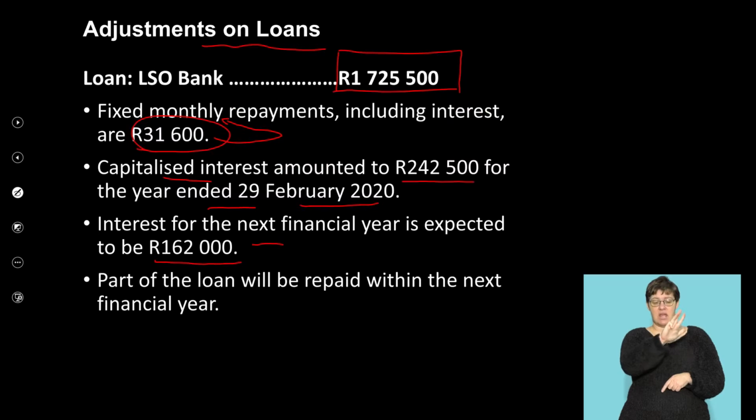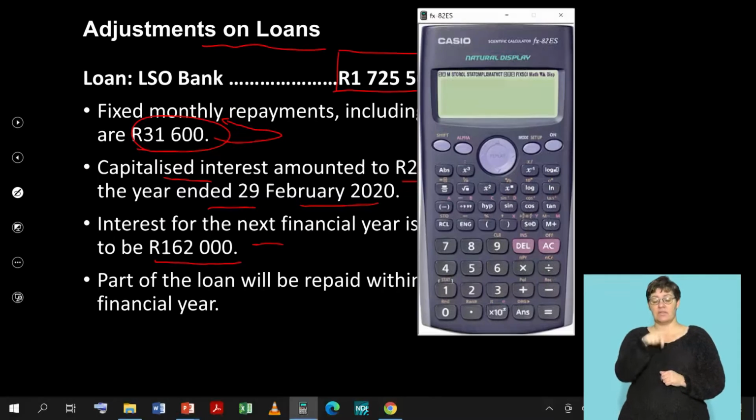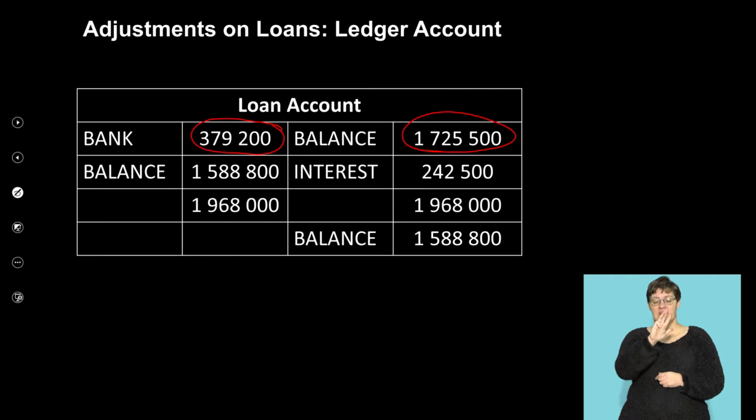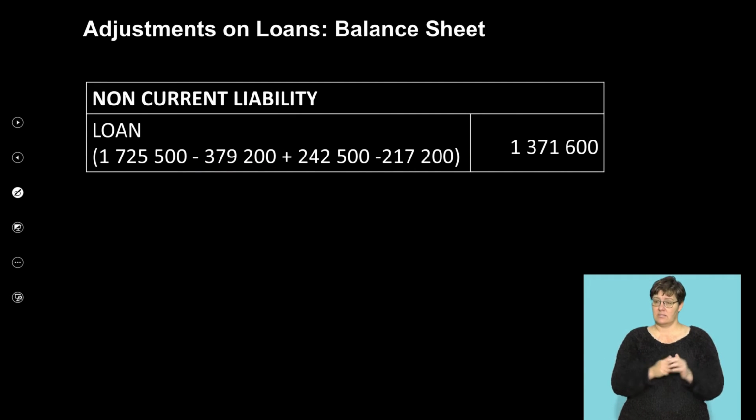It was the 31,600. 31,600 times 12 will give you 379,200. Okay, the interest was 242,500, given figure. So your closing balance is 1,588,800.